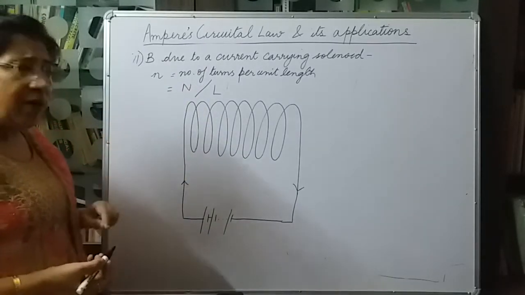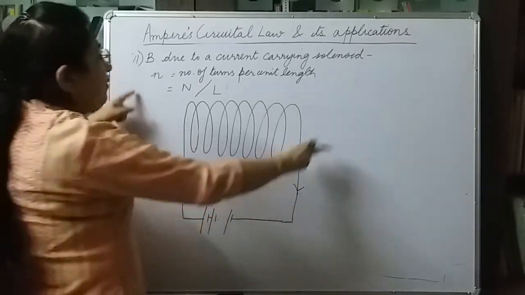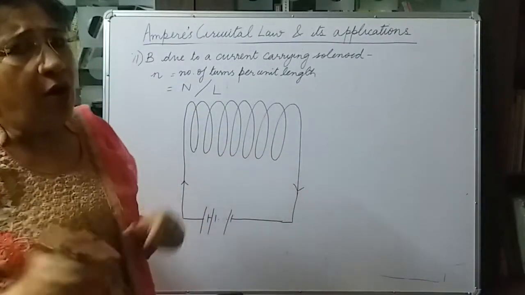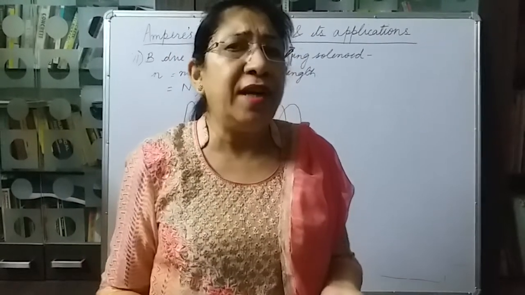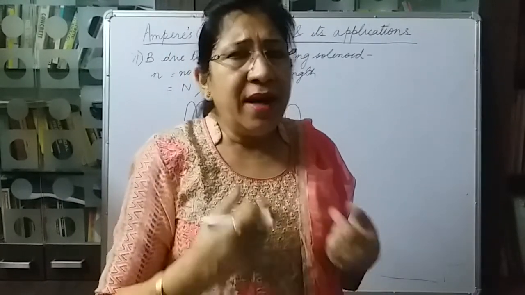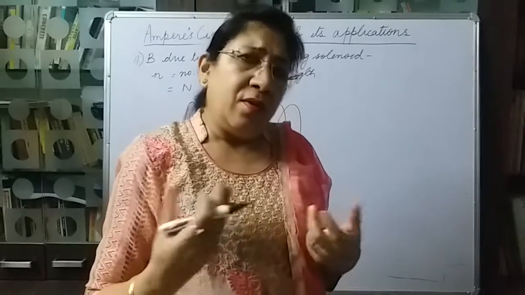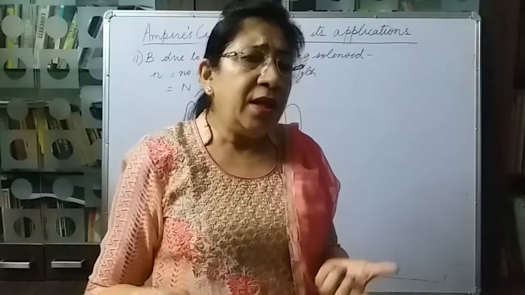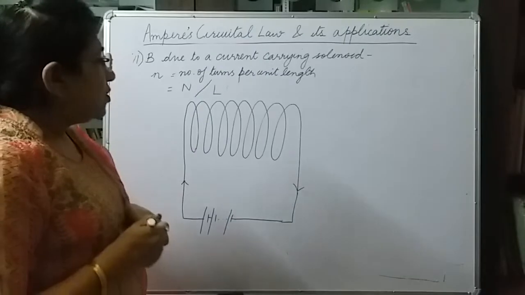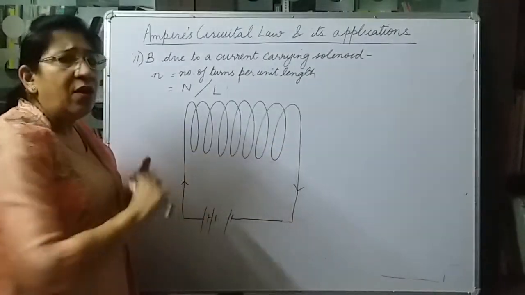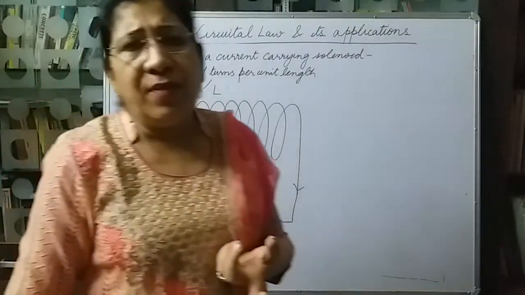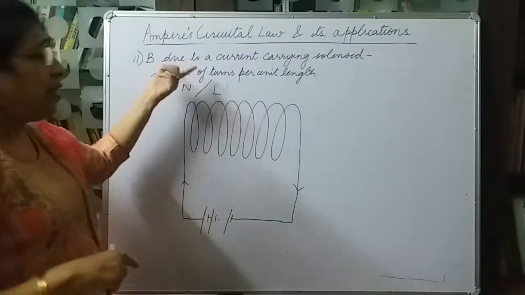Now this solenoid has a magnetic field around it. For a long solenoid, we will discuss the quality of the field in the next class. Right now, we want to see the magnitude of the magnetic field. It is found that inside the solenoid the field is uniform, and outside the solenoid the field is 0.